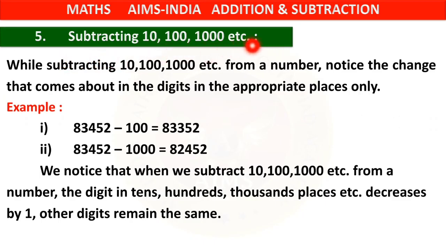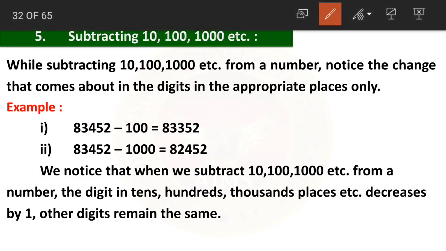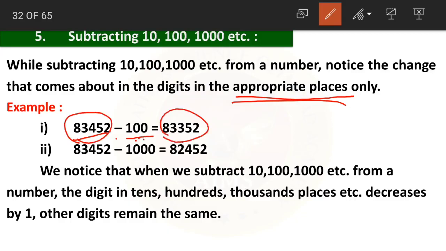Yes, children, now moving on to the property number 5. Subtracting 10, 100, etc. While subtracting 10, 100, 1000, etc. from a number, notice the change that comes about in the digits in the appropriate places only. In what places? In appropriate places only. Now what he wants to say is, from a given number I am subtracting 100. So if you look at the number here and the difference here, the only change that has come is in the hundreds place only.